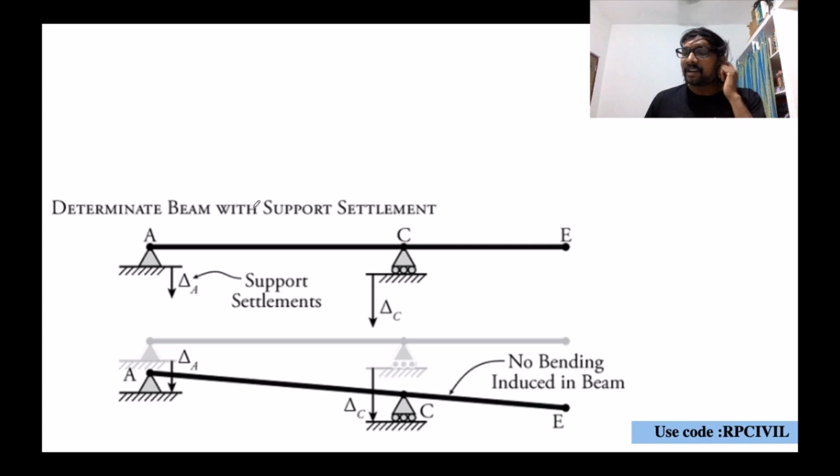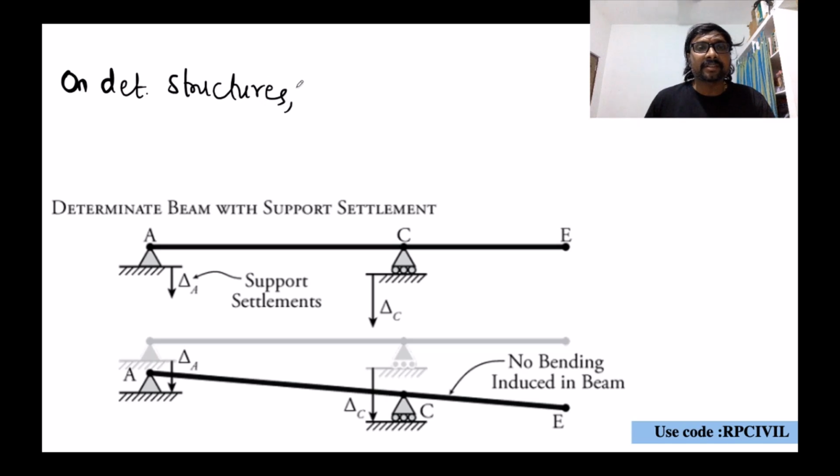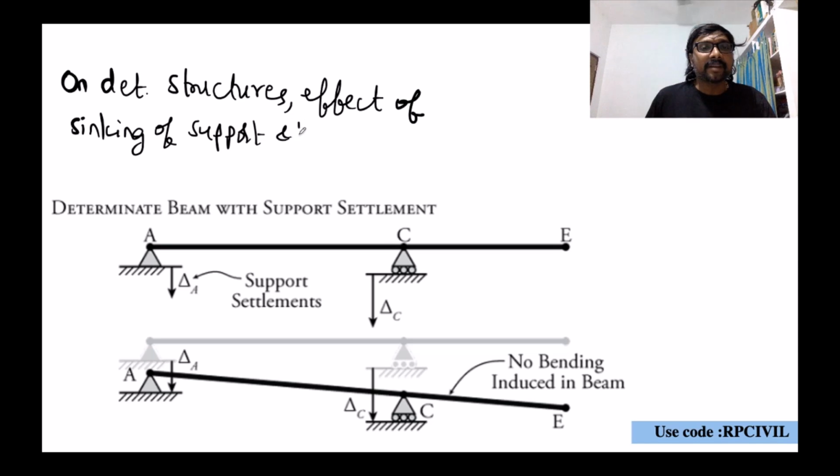As we already know, whenever it is a determinate beam, the effect of sinking of support and the effect of temperature will not be there. On determinate structures, the effect of sinking of support and temperature will not result in stresses. It will not result in additional stresses.